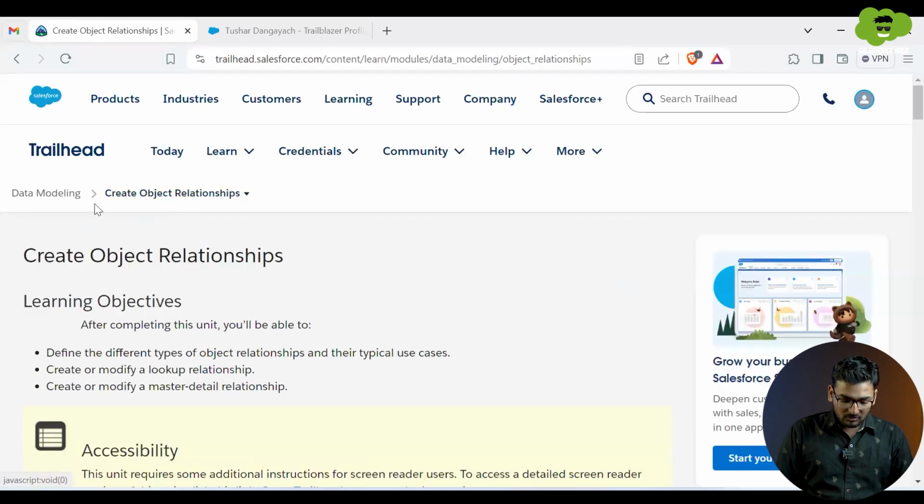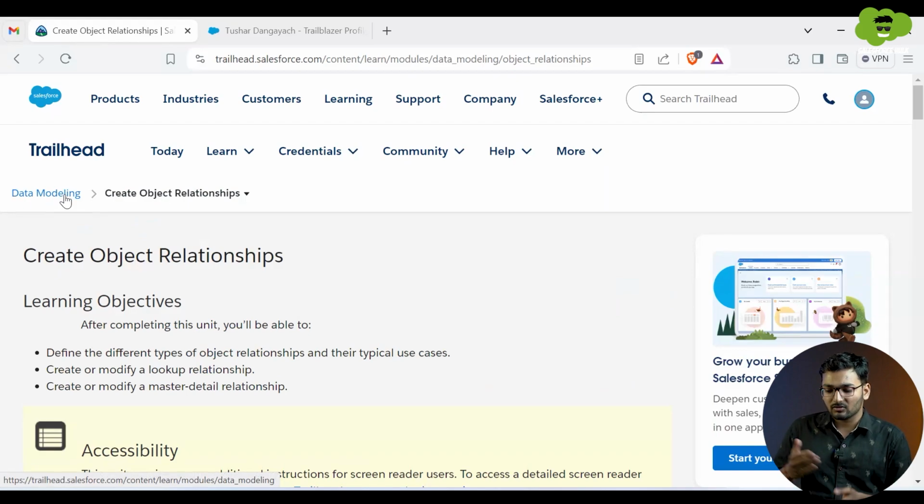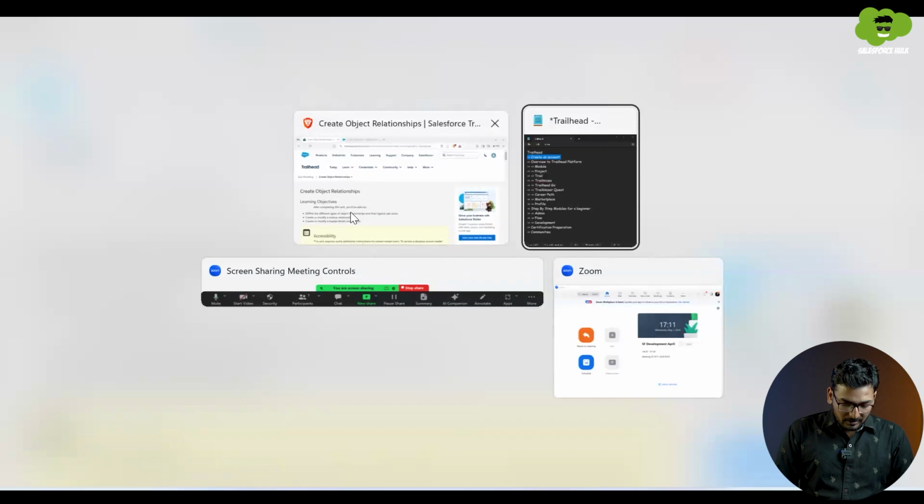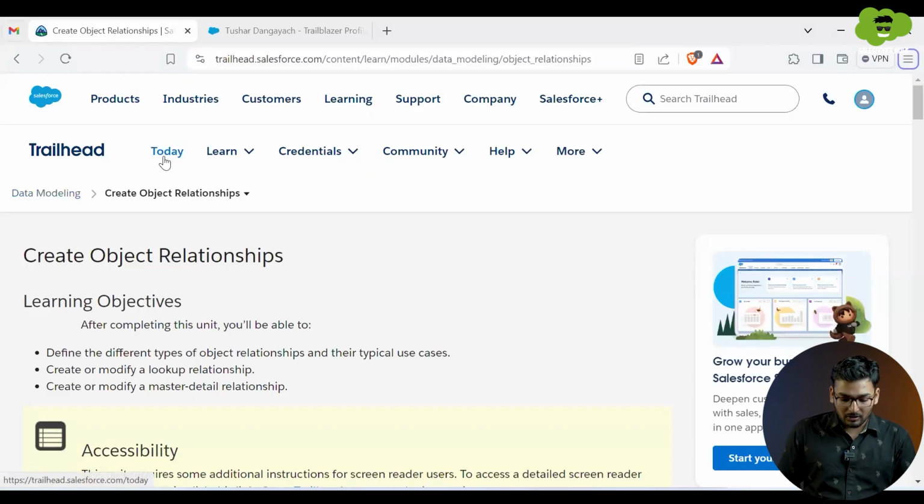So this is something which you have to complete. One by one, you have to go through the modules to complete the subtopics. You will gain more and more points, more and more badges will be earned, right? So that is what you have to do. That is how you can do it.